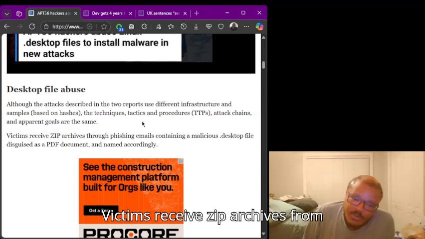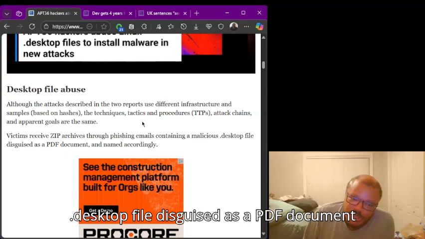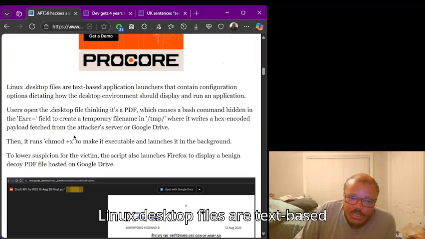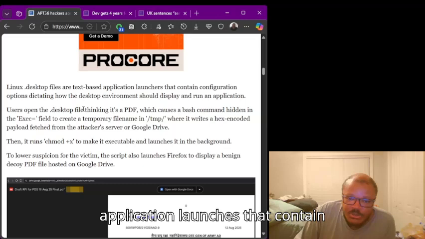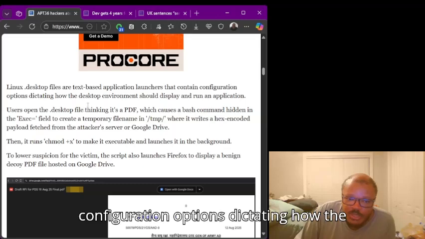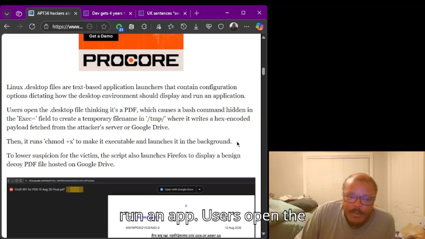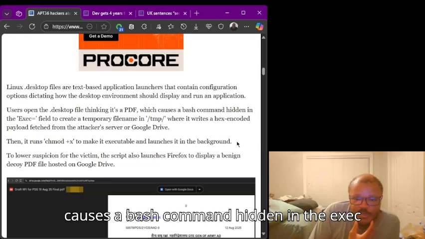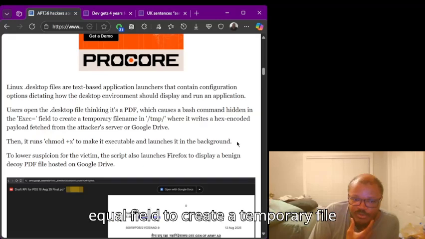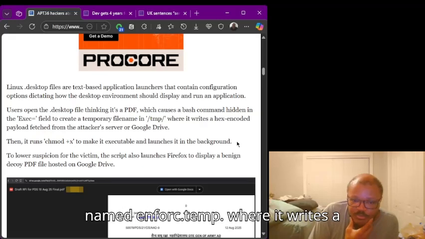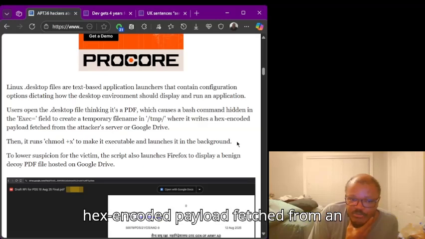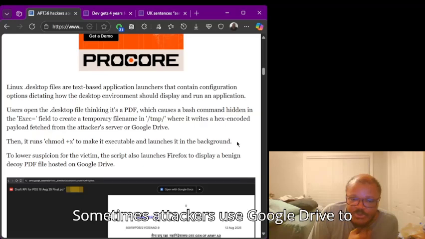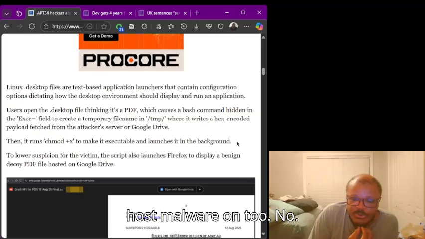Victims receive zip archives from phishing emails containing a malicious .desktop file disguised as a PDF document and named accordingly. Linux .desktop files are text-based application launchers that contain configuration options dictating how the desktop environment should display and run an app. Users open the .desktop file thinking it's a PDF, which causes a bash command hidden in the Exec= field to create a temporary file in /tmp, where it writes a hex-encoded payload fetched from an attacker's server on Google Drive. Sometimes attackers use Google Drive to host malware too.